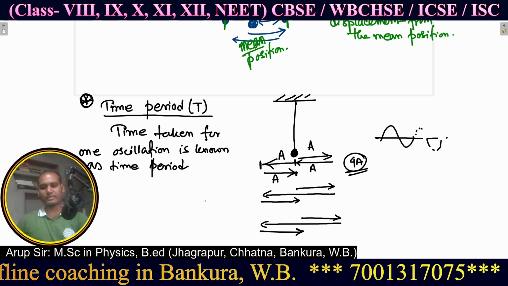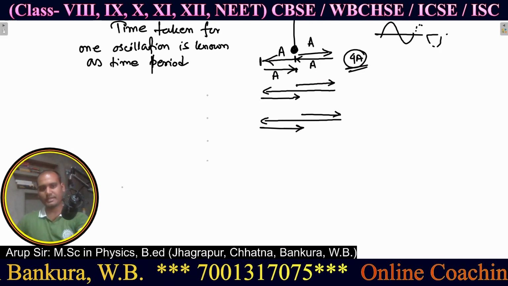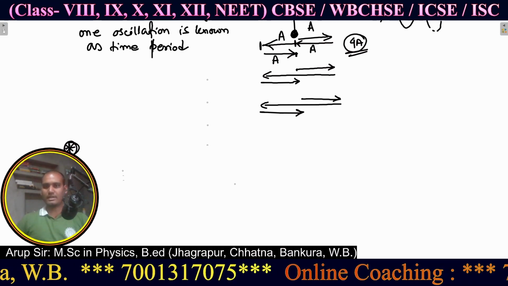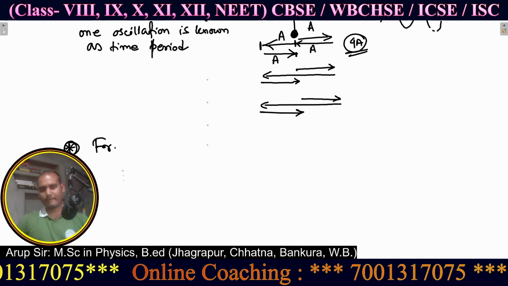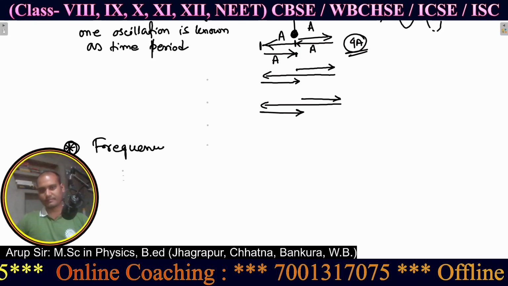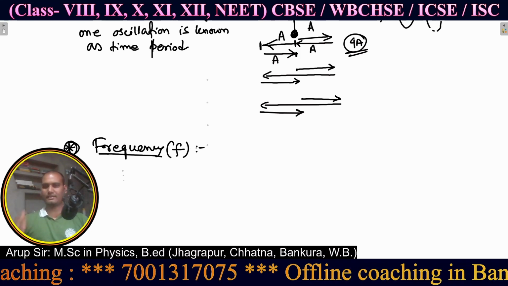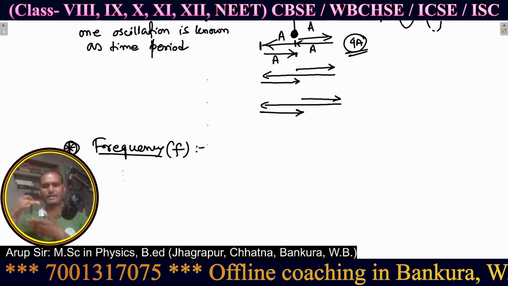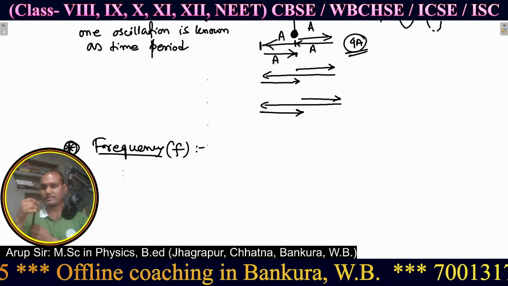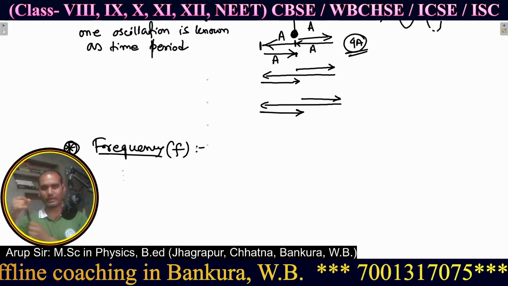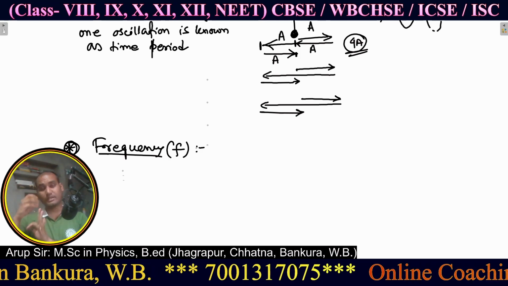Now what is the relation between frequency and time period? I am coming to that point, but before that, let's discuss frequency. Frequency is generally denoted by small f. It may be possible that it takes 2 seconds or 3 seconds for one oscillation, which means its time period may be 3 seconds, 2 seconds, 1 second, even less than 1 second.